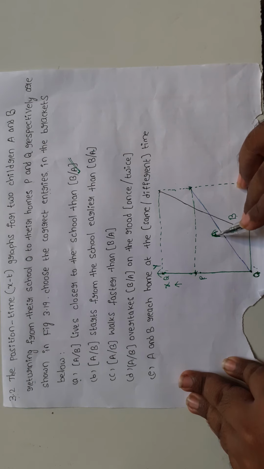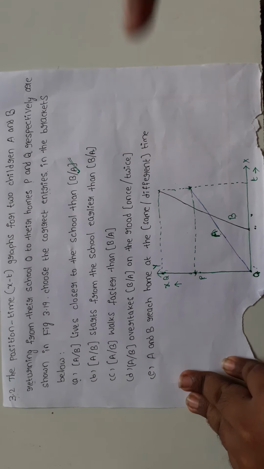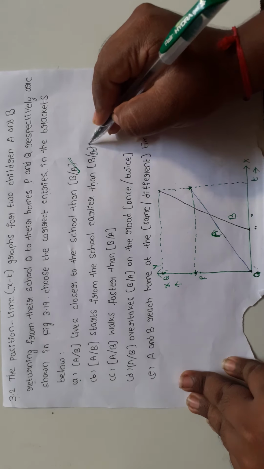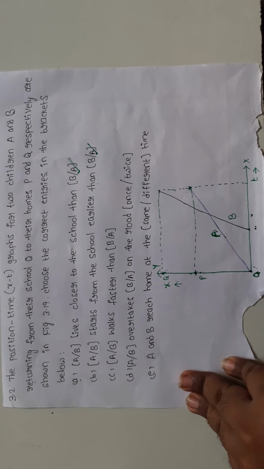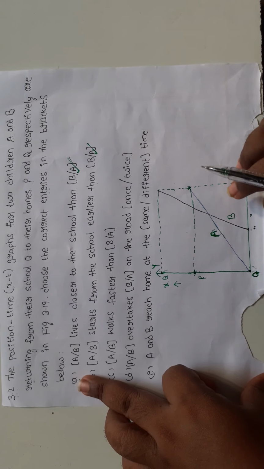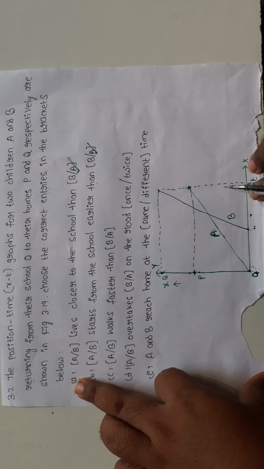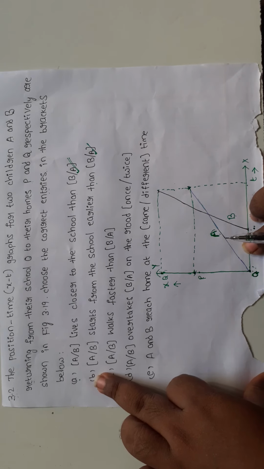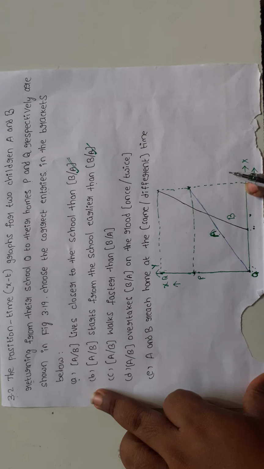So children A started his journey earlier. From the graph we can easily compare. In the first question, A asks about the position, and in question B it asks about the time.